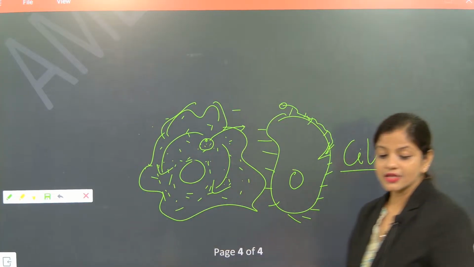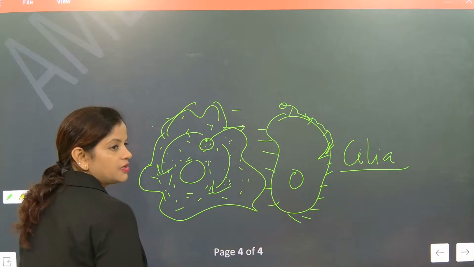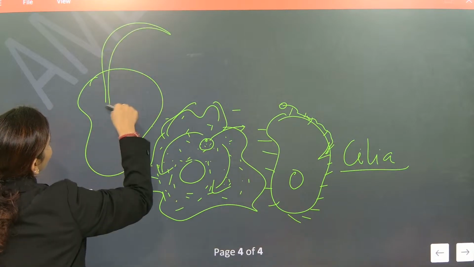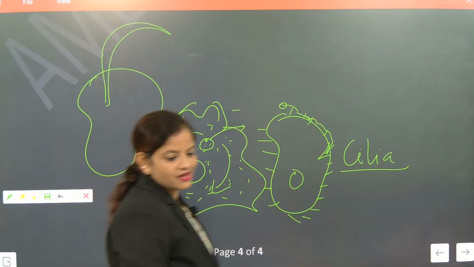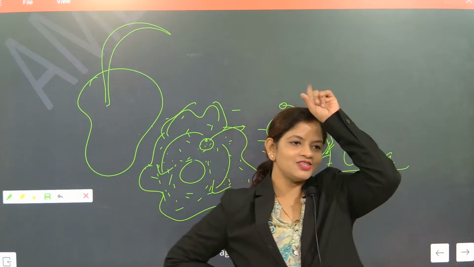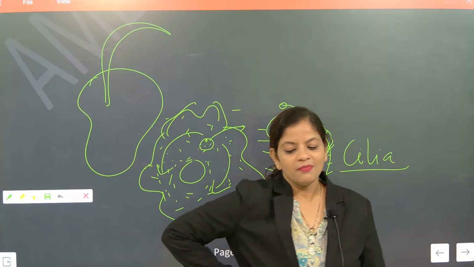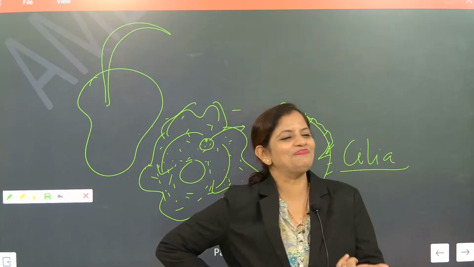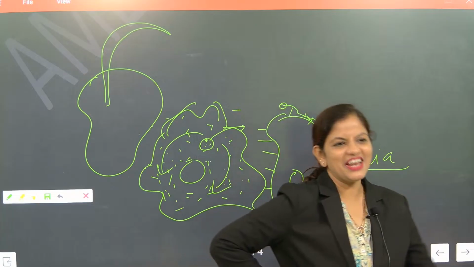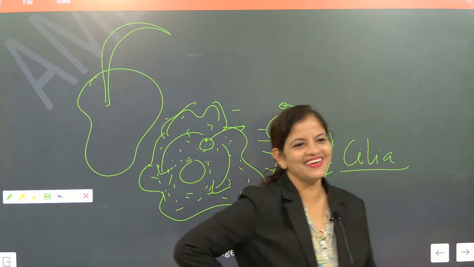But here another part is there, that is called flagellum. Flagellum is only one hair. Leishmania will have one flagellum. This flagellum works like an antenna, but it has a very important work. It helps in locomotion, movement only.